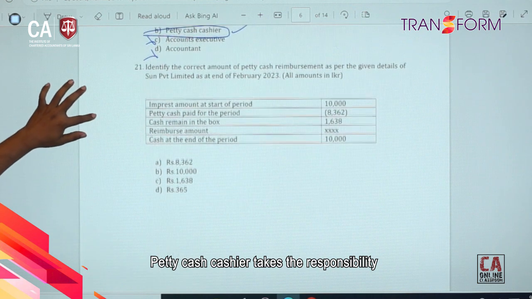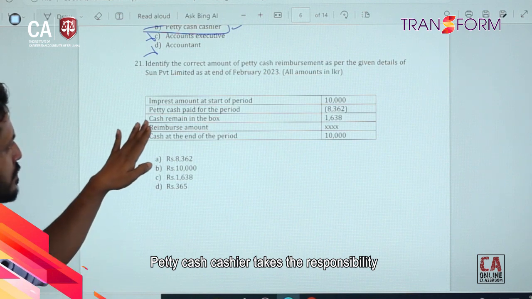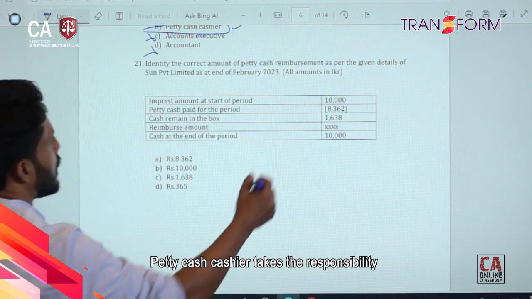So then here we have: identify the correct amount of petty cash reimbursement as per the given details of Sun Private Limited as at end of February 2023. All amounts in LKR. Right, here we have numbers in LKR.